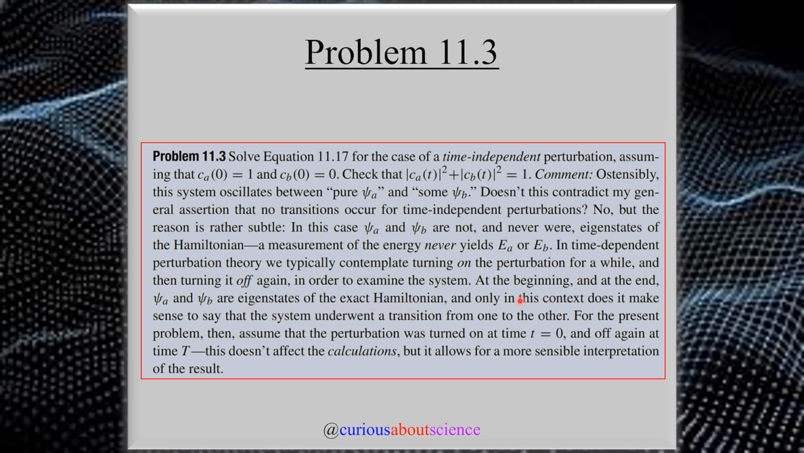And only in this context does it make sense to say that the system underwent a transition from one to the other. For the present problem, then, assume that the perturbation was turned on at time t and turned off again at time big T. This doesn't affect the calculations, but it allows for a more sensible interpretation of the results.